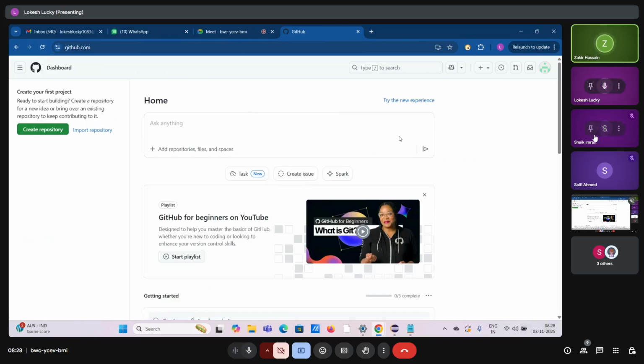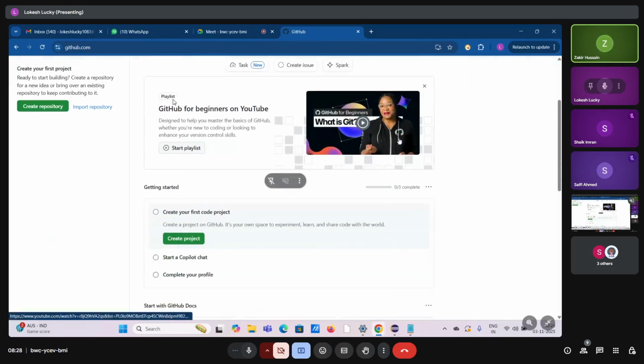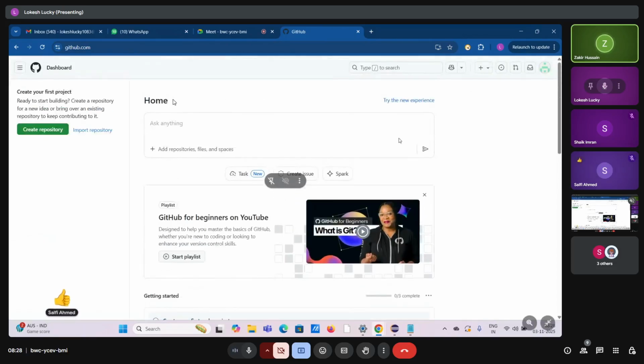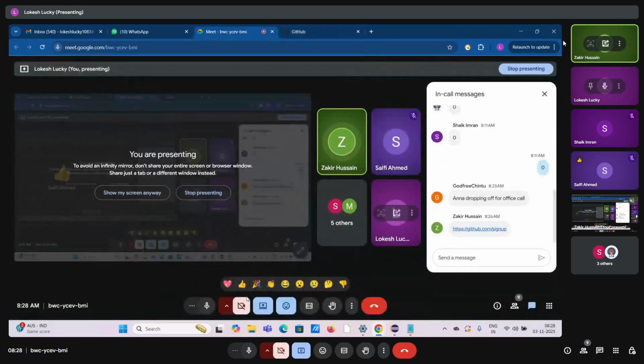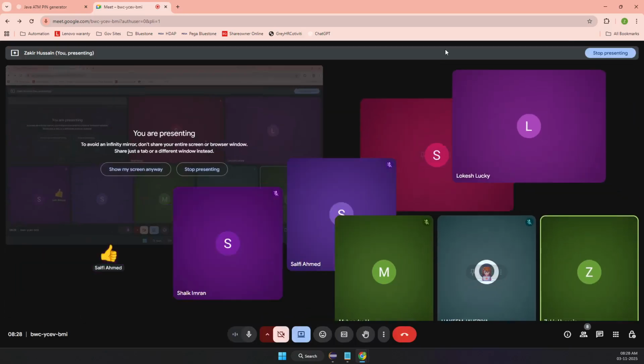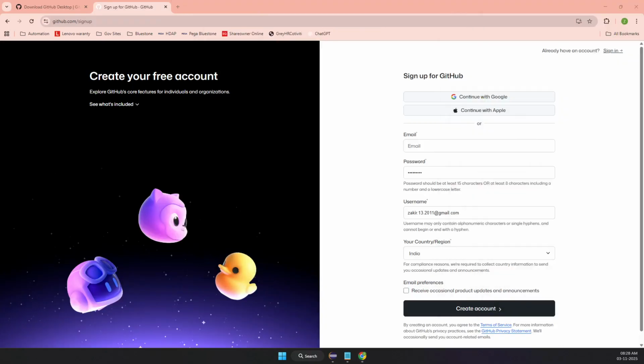So for others, I believe it's pretty simple. Just click on that and don't do anything here. We will do it. Okay, cool. Everyone done? I want thumbs up from everyone, guys. Okay. Is anyone not having a GitHub account? Mahendra, do you have it? Mahendra, are you there? If you are speaking, you are on mute, Mahendra. You have an account? Very good.